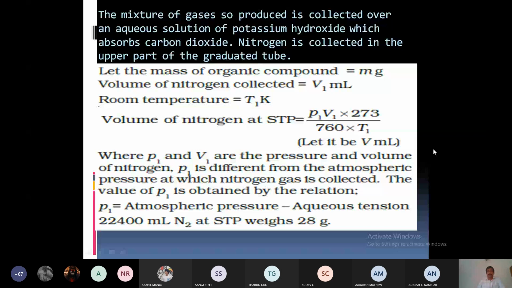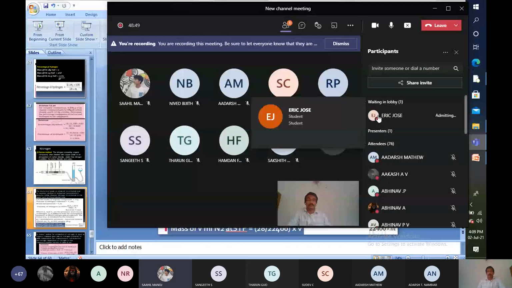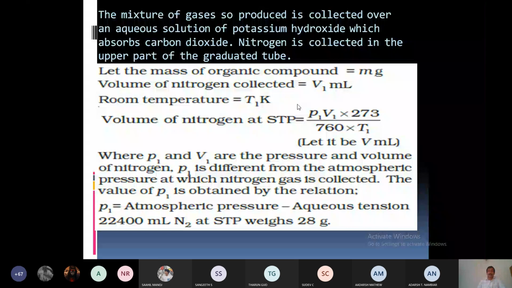Anybody? 28 gram, it is given here. 22,400 ml of nitrogen at STP weighs 28 gram.